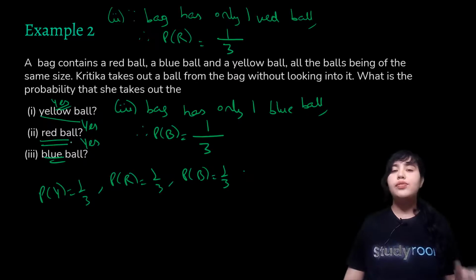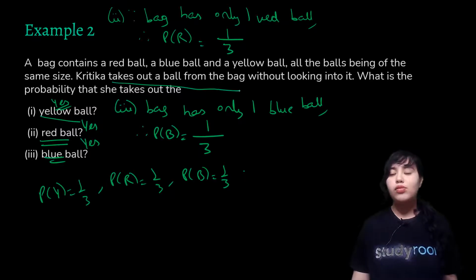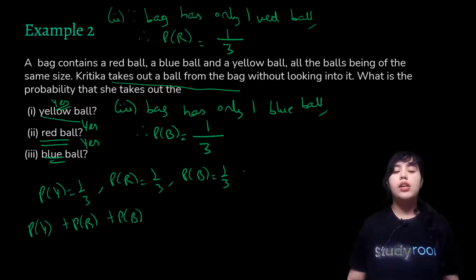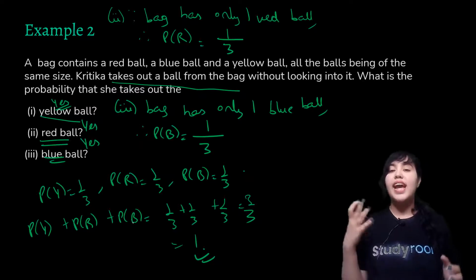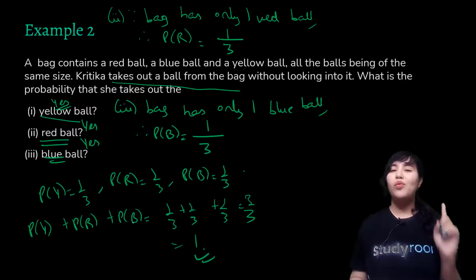So I told you that if you add up all these probabilities for elementary events associated with an experiment, which was taking out a ball from the bag, the sum would turn out to be 1. So let's check that. So just do PY plus PR plus PB. So it will be 1 by 3 plus 1 by 3 plus 1 by 3. That makes it 3 by 3, that is 1. So hence we have verified that all these 3 events are elementary. Hence the probabilities associated with them when added up give you the sum as 1.